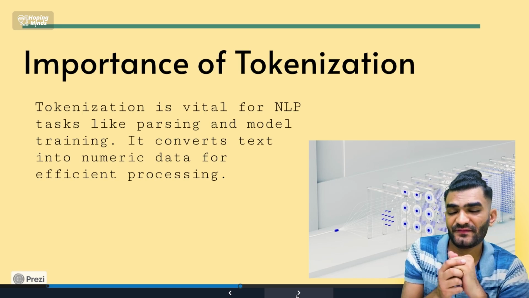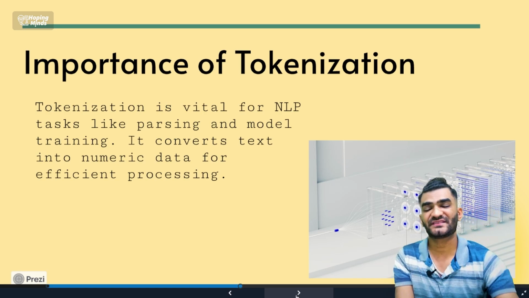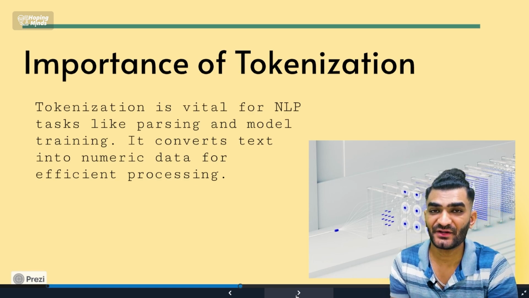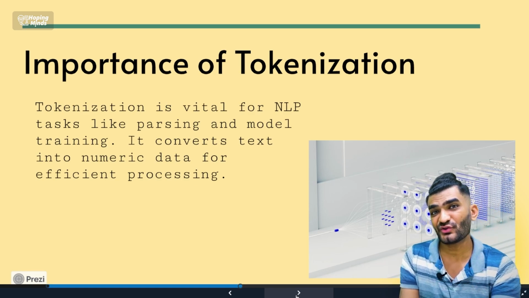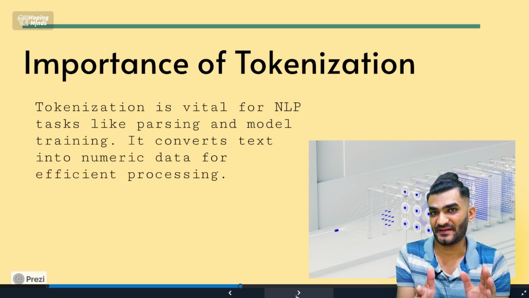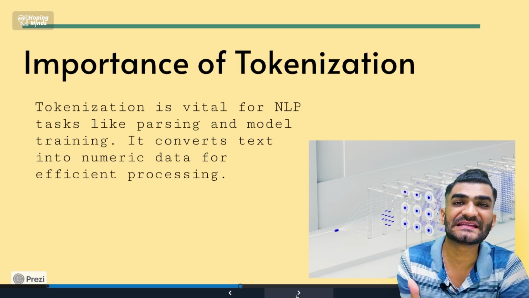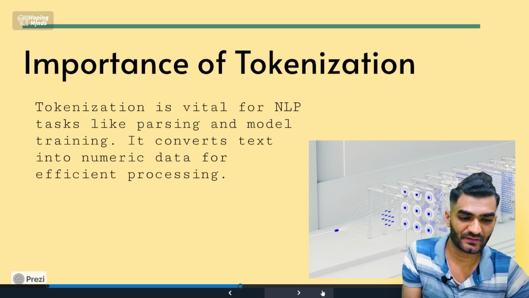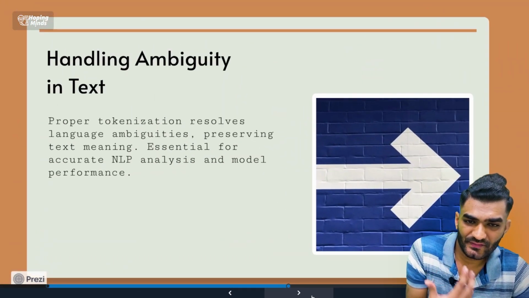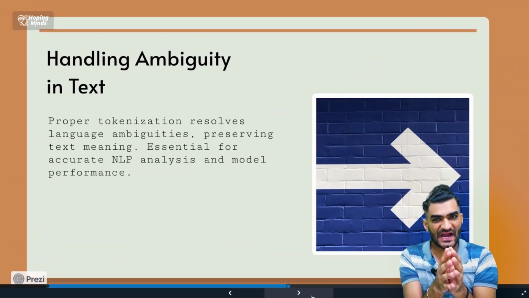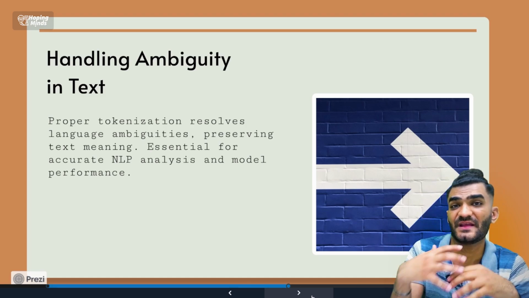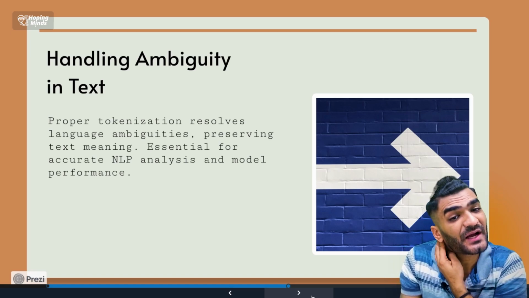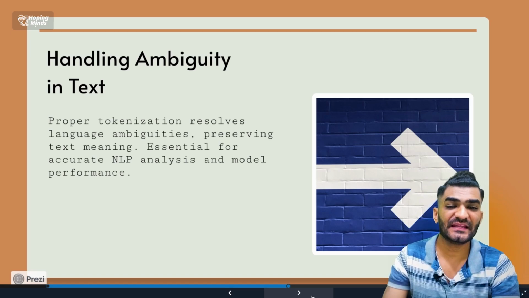Okay, so of course we must be knowing this thing, that larger problem statements are always hard to solve, right? But if we try to break down that problem statement into different sub parts, and we try to solve those sub parts first, right, then that problem is way easier to solve, right? So that is the importance of tokenization, basically. So what do we do? We just break the larger problem statement into smaller problem statements, which is way easier for us to solve.